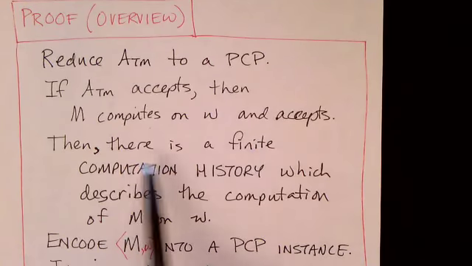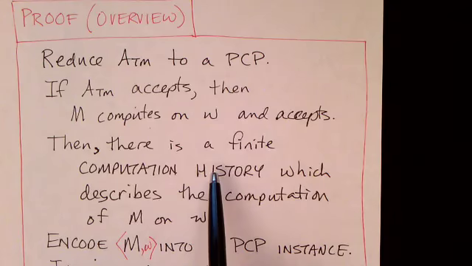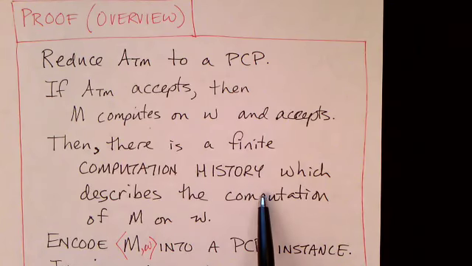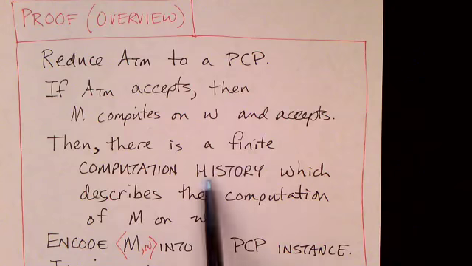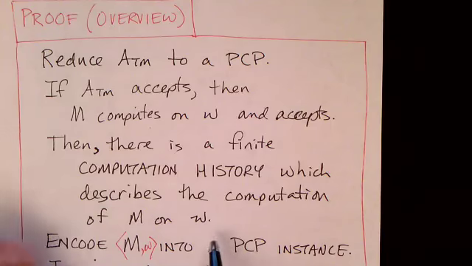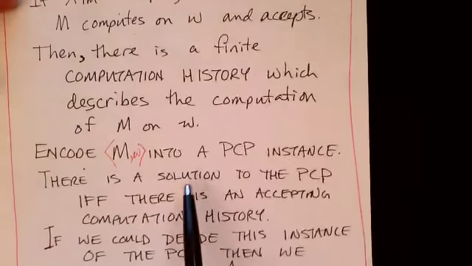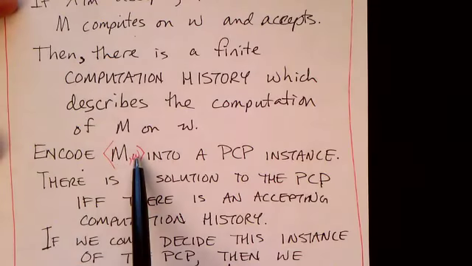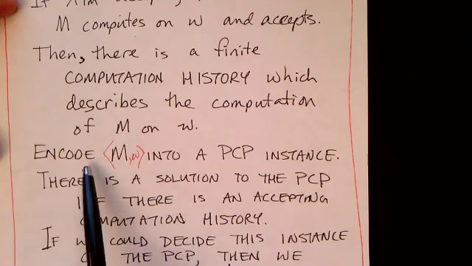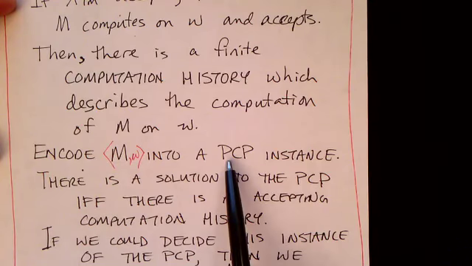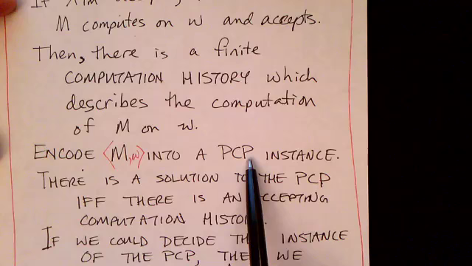And in particular, there would be a computation history that describes that computation. A finite computation history describes the computation of M on W. So if we're given a particular instance of the acceptance problem, we're given the pair M and W, and what we're going to show how to do is encode that into an instance of the post-correspondence problem.